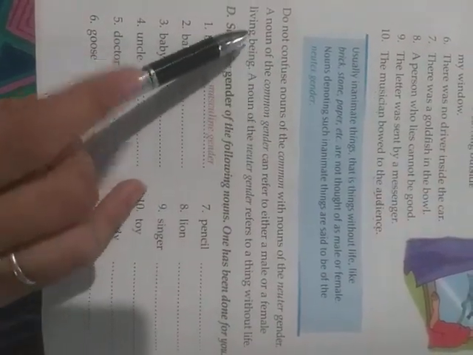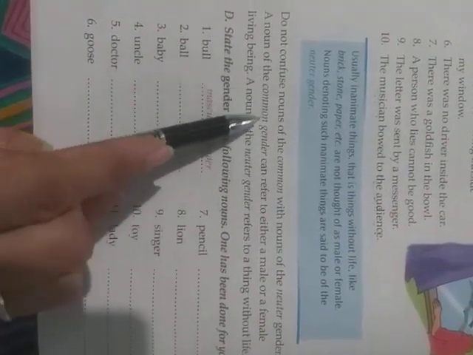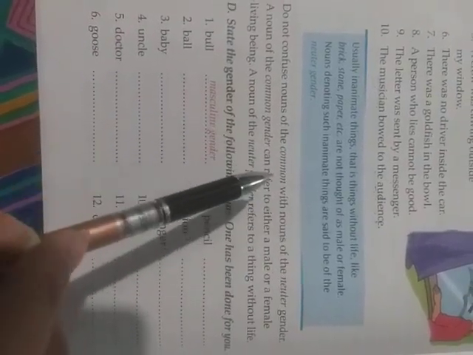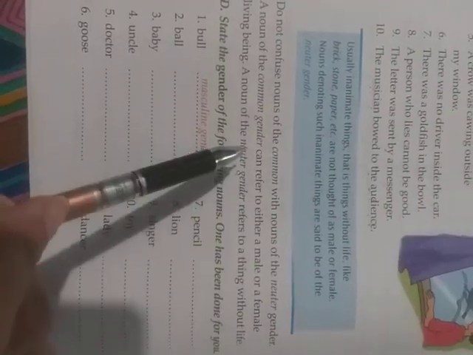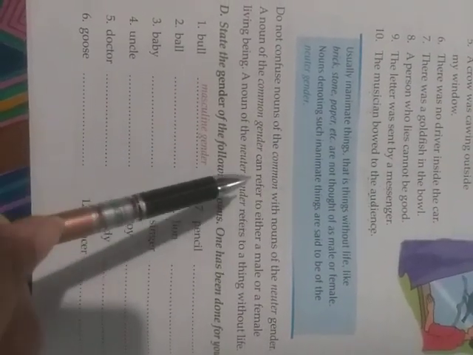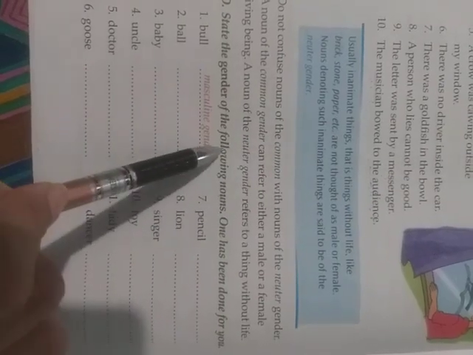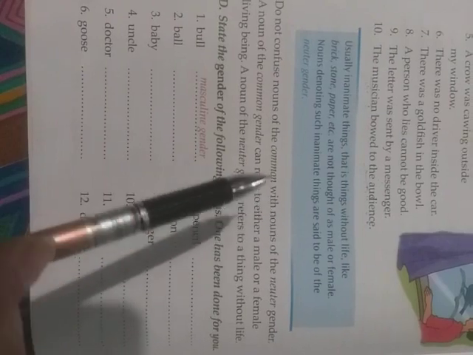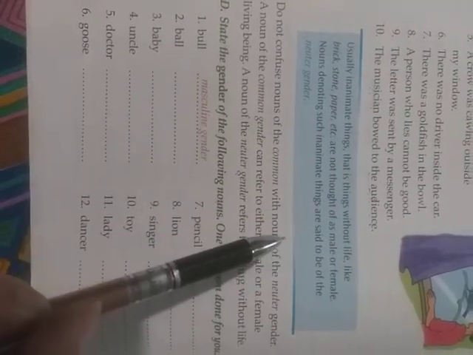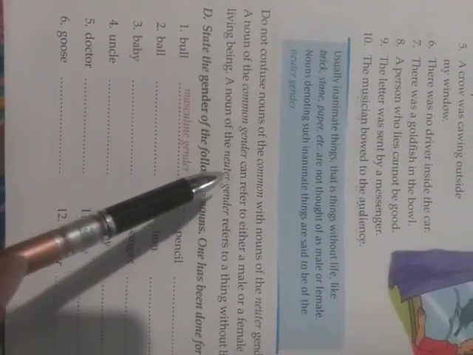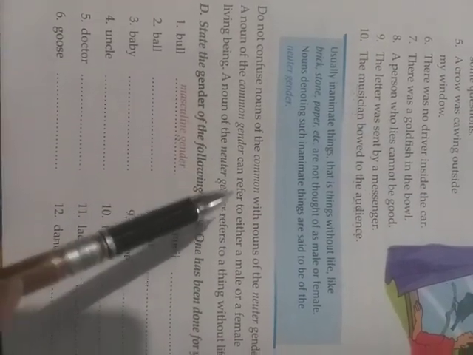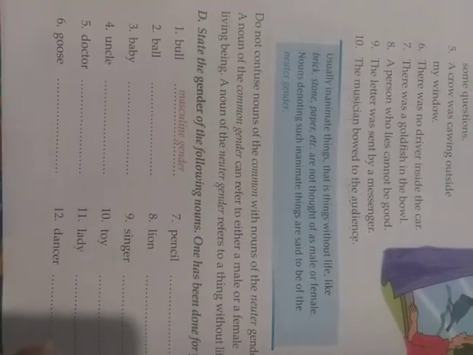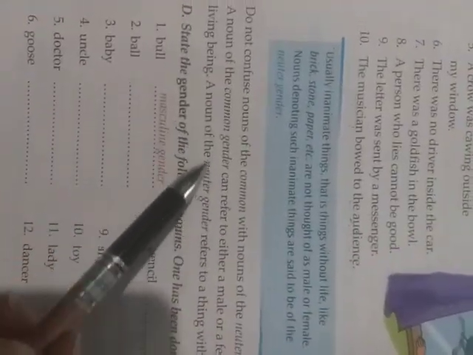Okay. Common noun is only living things. See here, common noun is living things. But neuter gender can be living or non-living. Mostly it is non-living things. Neuter gender is mostly non-living things. But it can be some living things also where we cannot say it is a male or a female, like tree. Okay, you cannot say this is a male tree or a boy tree or a female tree or a girl tree, right? So that time it becomes neuter gender. So let us not get confused.